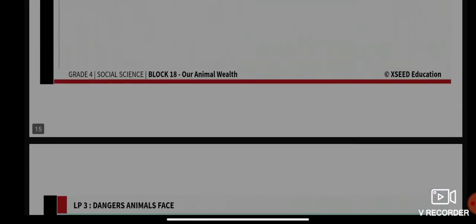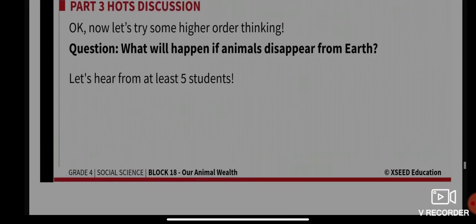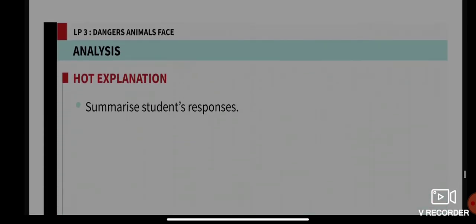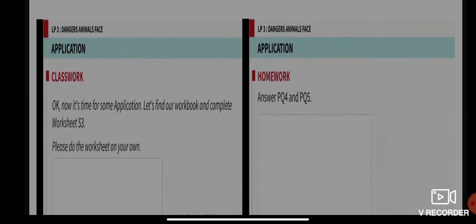Some people depend on animals to survive, and some use animals for their occupation, so they may face different kinds of problems if animals disappear from earth. Similarly, you can even add other points.